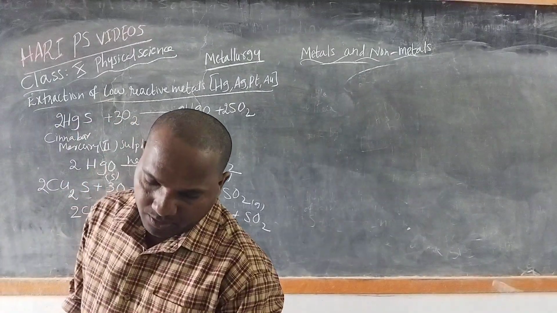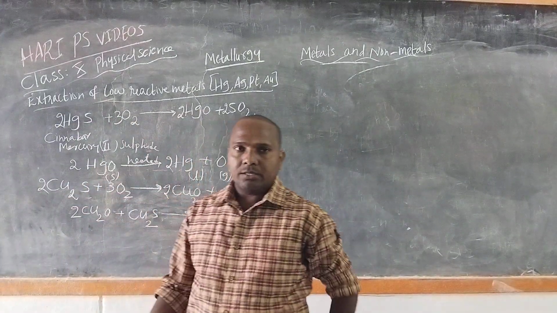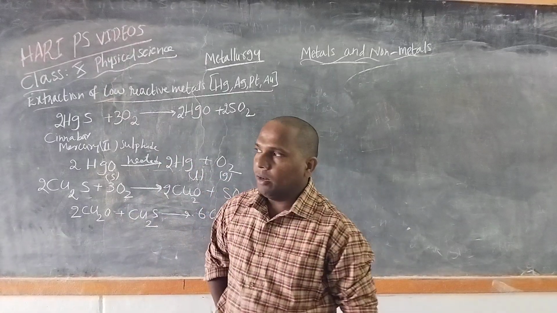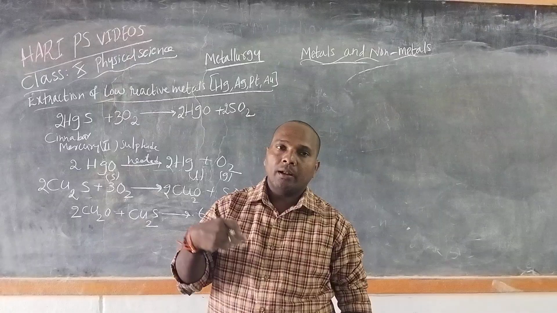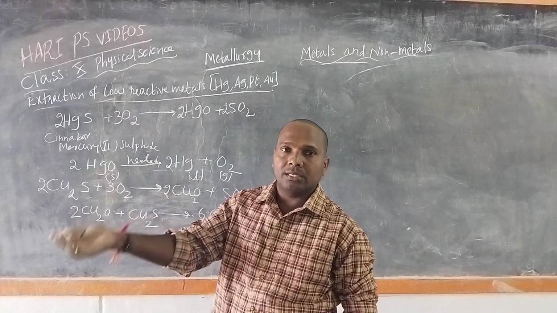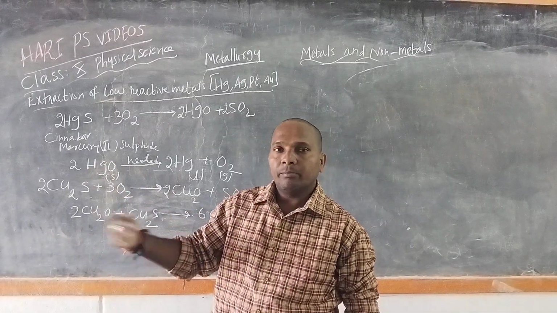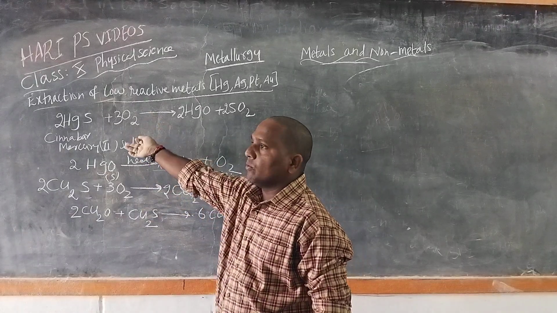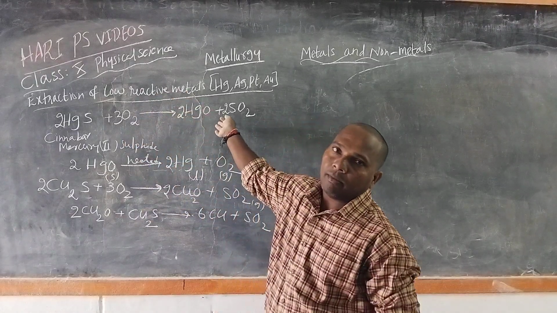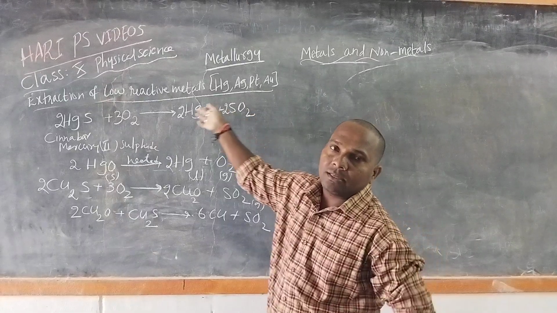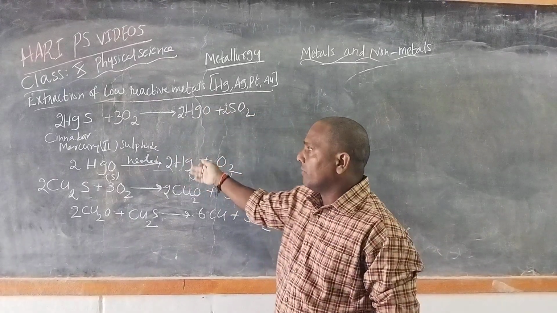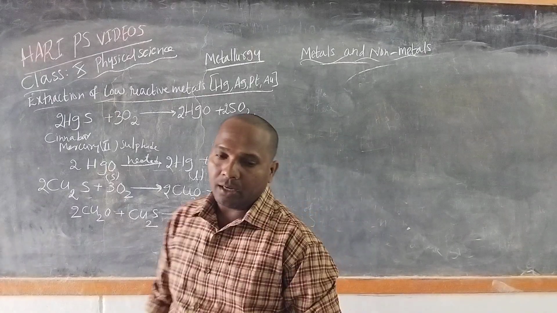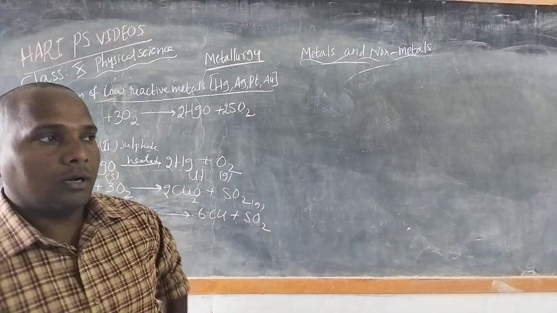In this way, we get the metal directly by heating. If a low reactive metal is available as an oxide, by direct heating we get the metal. If it is available as a sulfide ore, the sulfide ore is converted into oxide, then these oxides are heated directly, and finally we get the metal.